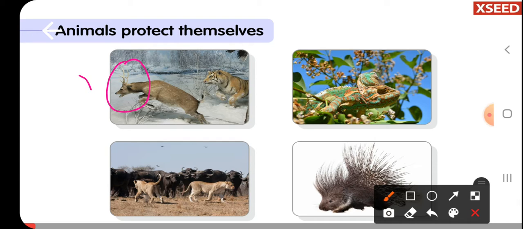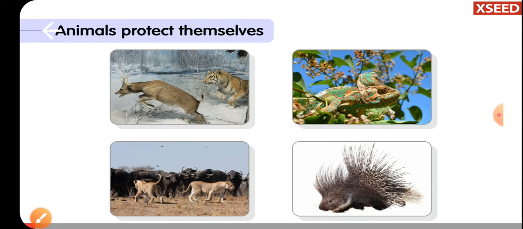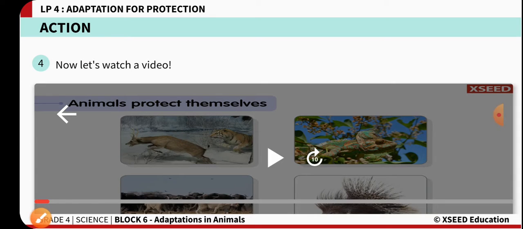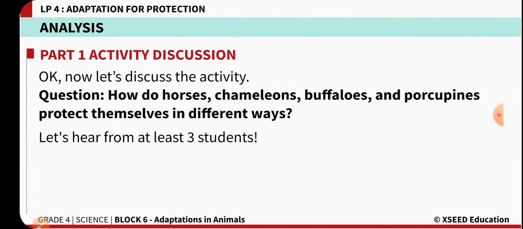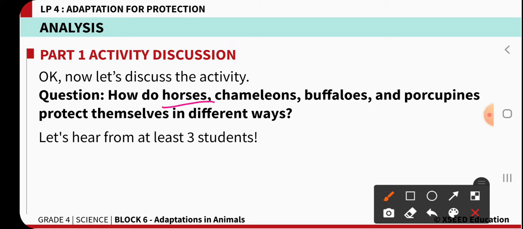The first and foremost special feature is that they have long horns. Very big, long, strong horns are present in deer, which help the animal to fight with the predators.